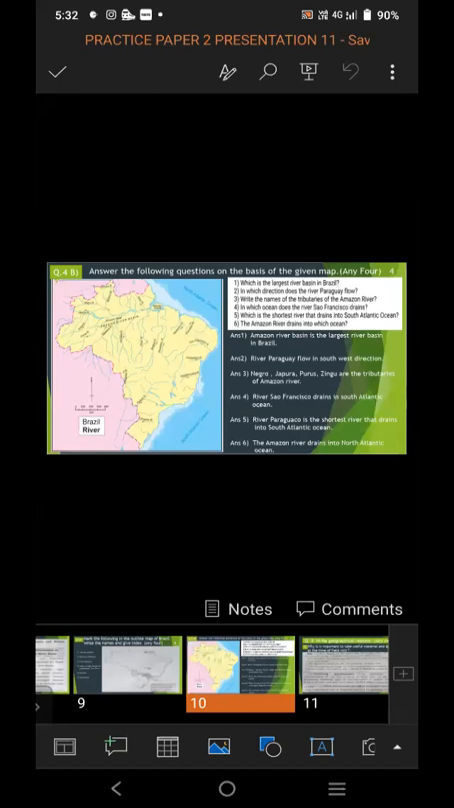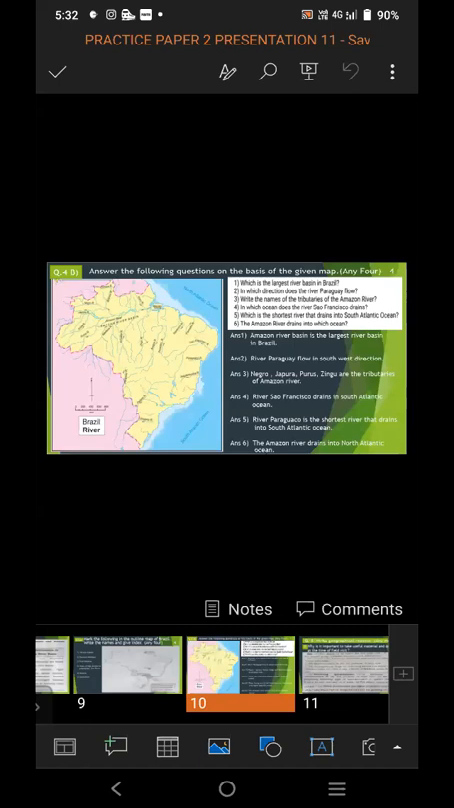Fifth question, which is the shortest river that drains into South Atlantic Ocean? So there are many short rivers in Brazil, but we can see that river Paraguaco is the shortest river that drains into South Atlantic Ocean. So towards South Atlantic Ocean, we can see river Paraguaco is the shortest river that drains into the South Atlantic Ocean.